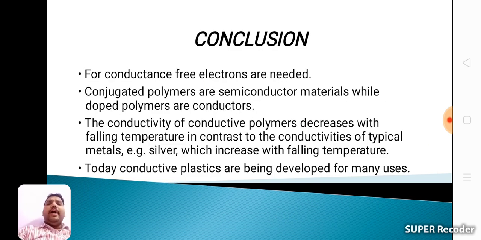Finally, we conclude our topic, conducting polymers. For conductance, free electrons are needed, that is an important necessity. Conjugated polymers are semiconductor materials, but doped polymers are conductors. The conductivity of conducting polymers decreases with falling temperature, in contrast to the conductivities of typical metals, for example silver, which increase with falling temperature. Today, conductive plastics are being developed for many uses.